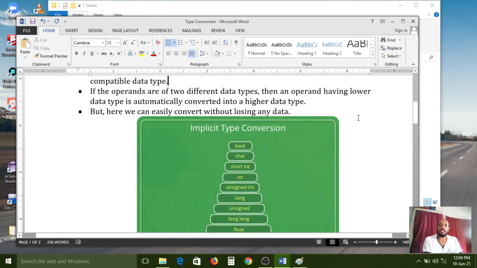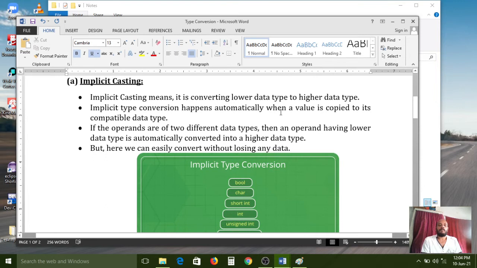Now we have to see the theory points here. Implicit casting means it is converting lower data type to higher data type. Actually there are two types of conversions: implicit type casting and also explicit type casting. So now implicit casting we have to learn, and after that, once implicit type casting explanation is over, again you need to learn explicit type conversion.